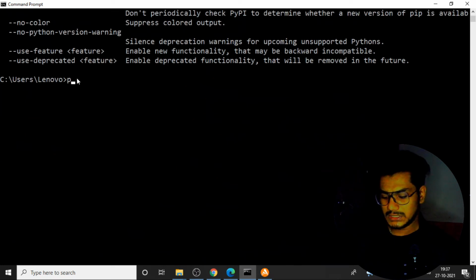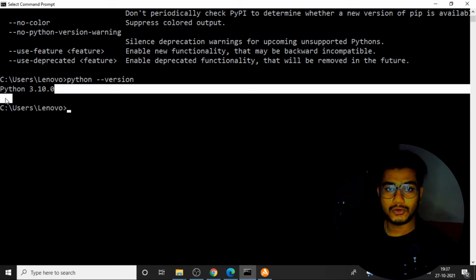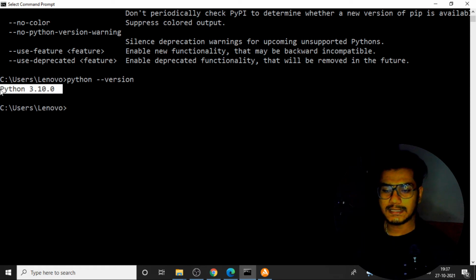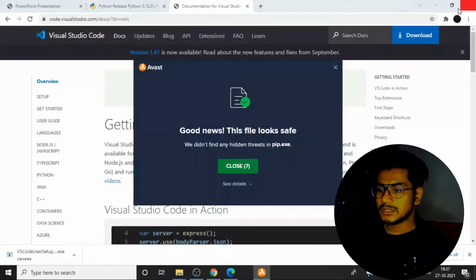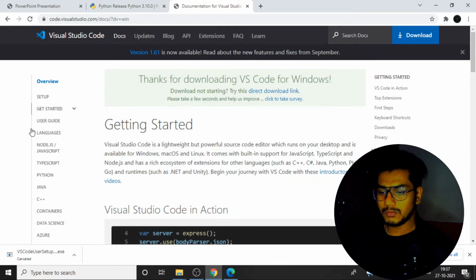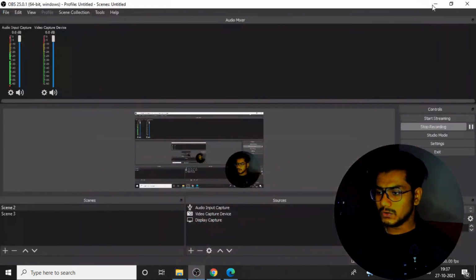Now I need to check one more thing, so I'll type python --version. You can see I'm getting Python 3.10. So this is added to my path now, and everything is working perfectly. Now I have installed Python properly. Even VS Code, you need to download and install normally. Once you have installed it normally, I'll open VS Code over here.